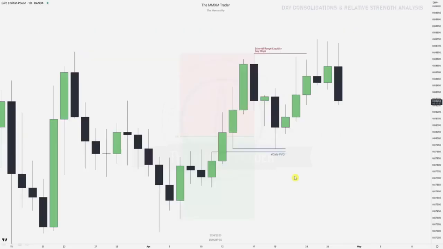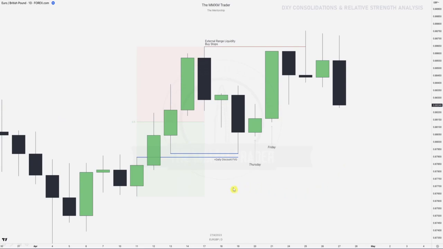So over here we've got a Euro British Pound daily chart, right? So we're going from internal range to external range. We've got that daily fair value gap over here in discount. We've got our premium levels up here, and then that external range liquidity buy stops. Now we know, because of that inside range on DXY, that Monday's candle has not been violated by Tuesday and Wednesday, we expect DXY to consolidate further into the week. So we're going to be focusing again on Thursday and Friday's candle for EUR/GBP.